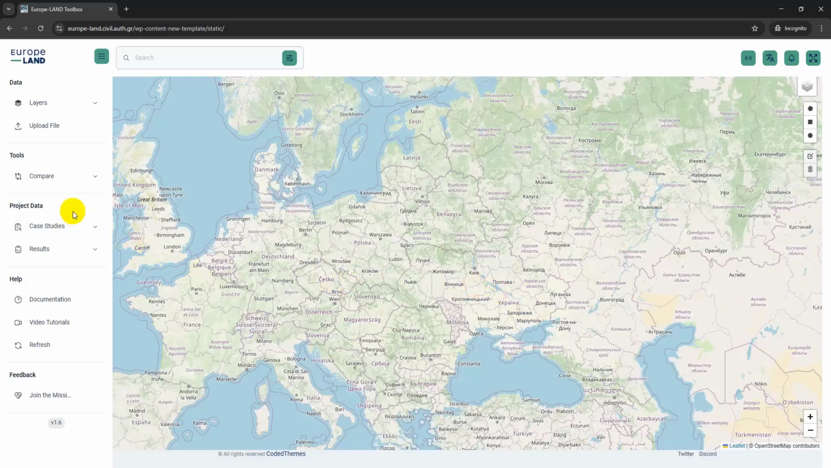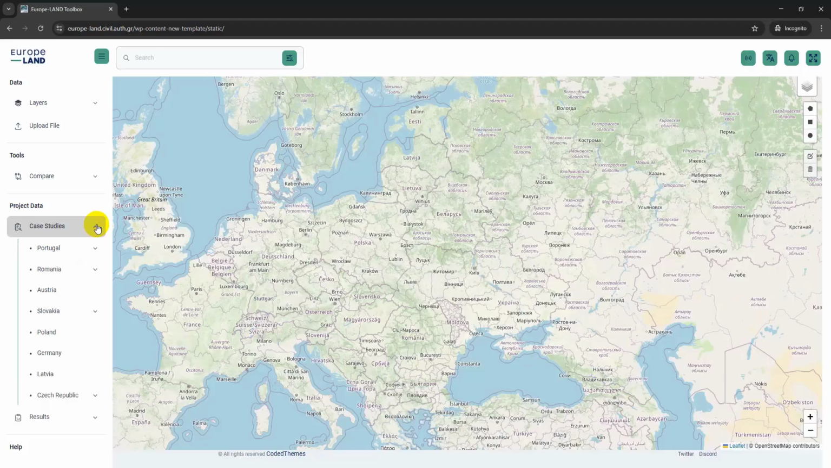Let's explore the project data panel of the Toolbox. This section contains the case studies and the results generated within the Europe-Land project. We'll start with the case studies. In version 1.6, the available datasets include land use information for Portugal.